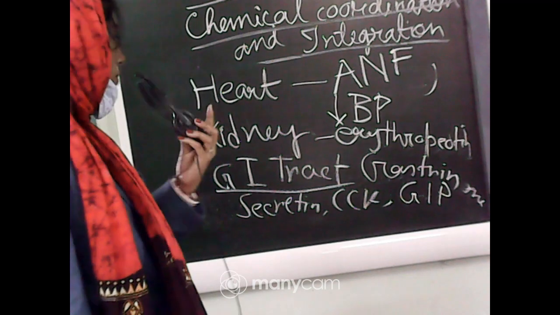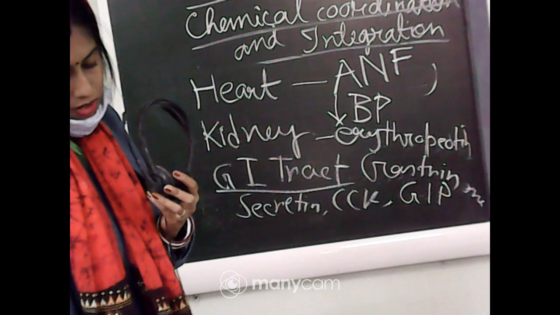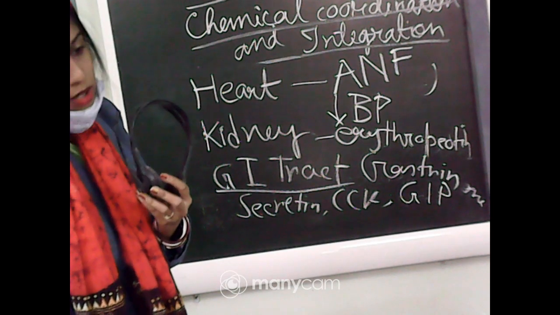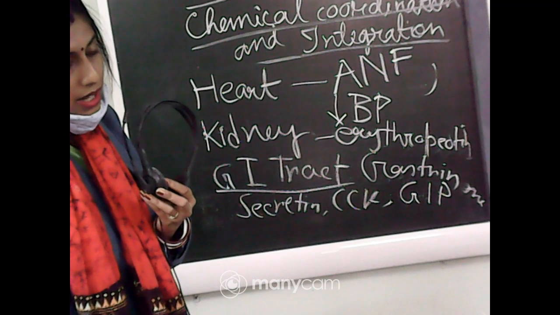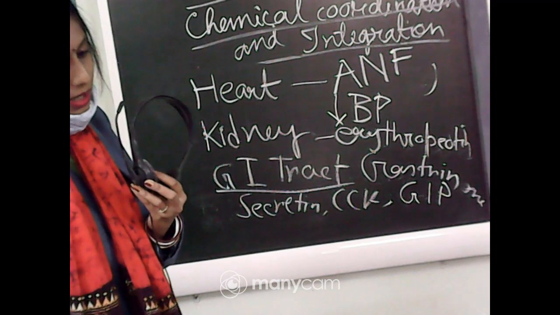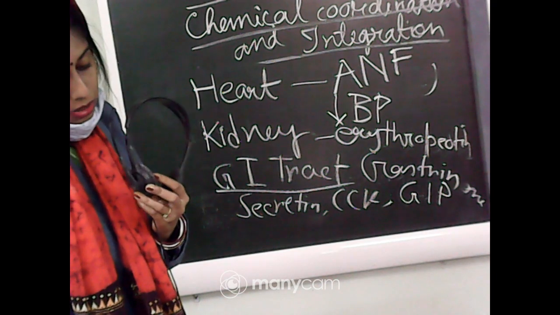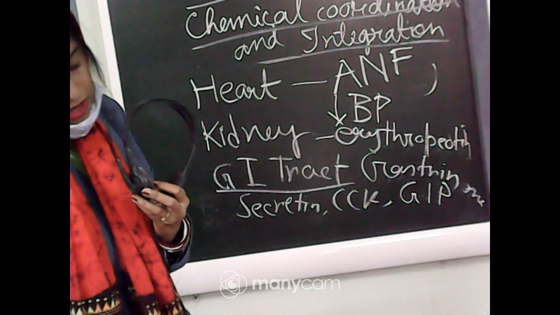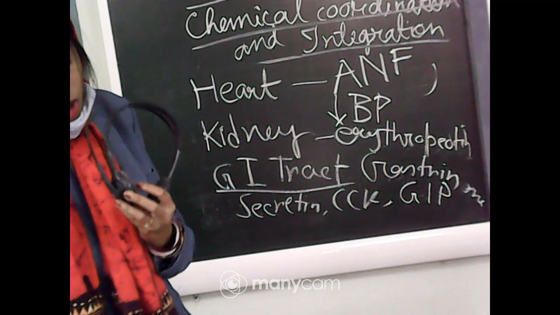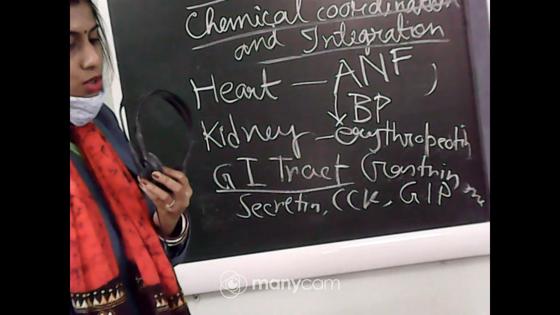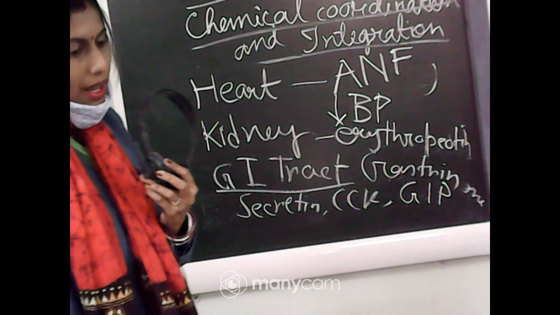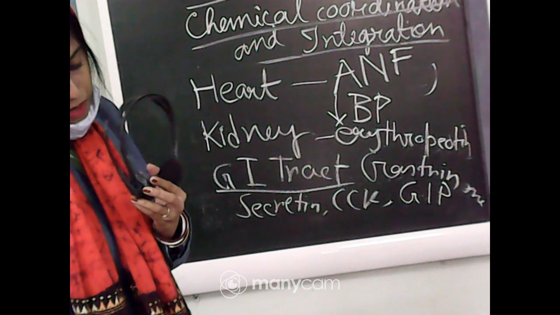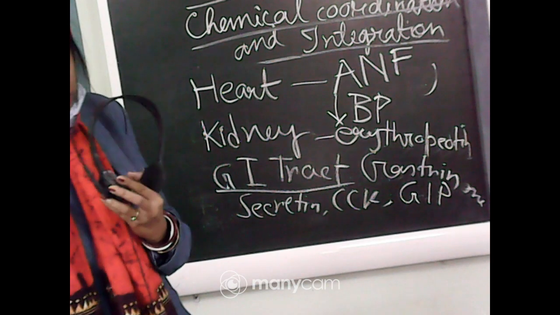Now the next hormone is secretin. What is the function of secretin? Secretin acts on the exocrine pancreas. The pancreas is a heterocrine or mixed gland, having an exocrine part and an endocrine part. Secretin acts on the exocrine part of the pancreas and stimulates the secretion of water and bicarbonate ions.